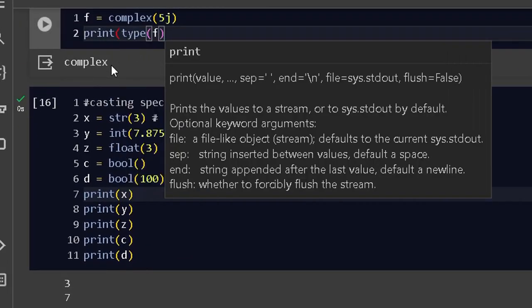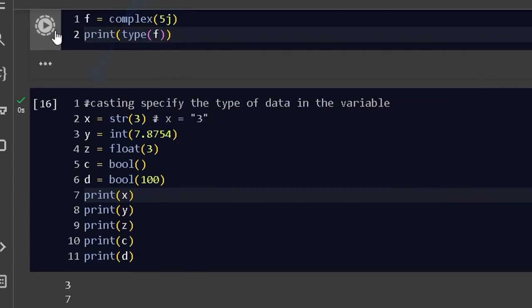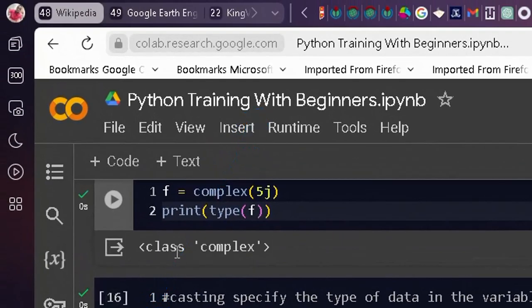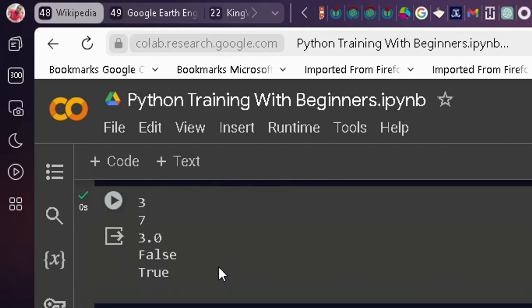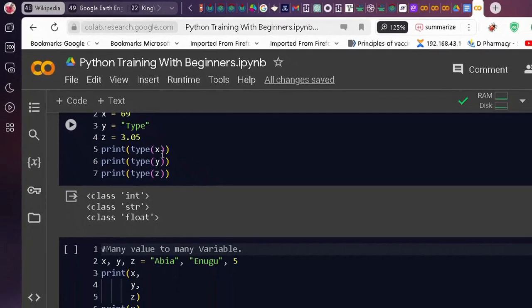If I go to the end and put print under this thing and run it now, it is going to say a class it belongs to, it is complex. So this is just the difference. Here I just put print, the other one I just put type. So this is how you can do the printing, and it is done.